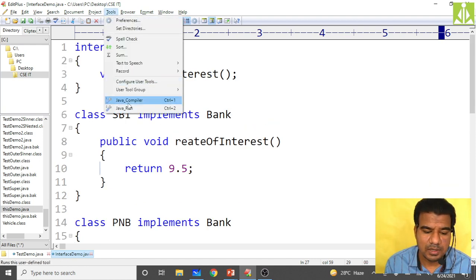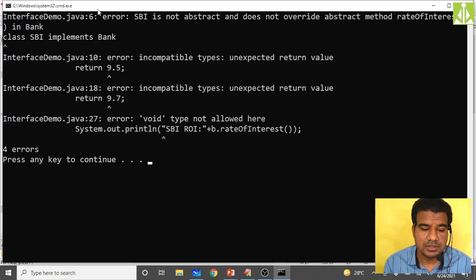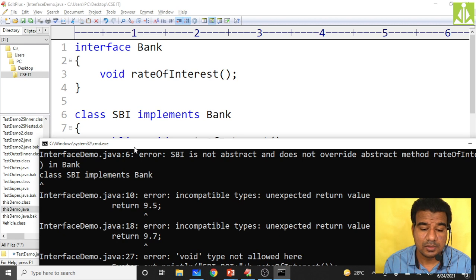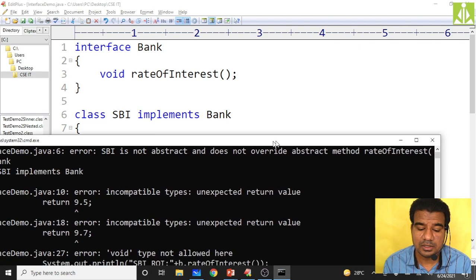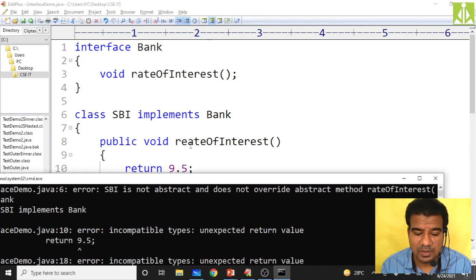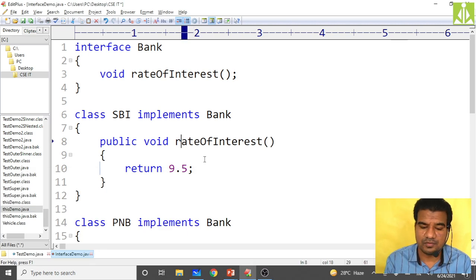Okay, once again you compile just to understand in which line we are getting the issue. Okay, in sixth line, class SBI is not abstract and does not override abstract method rate of interest. We are overriding now. Maybe the spelling mistake we are doing. Yes, see here, rate of interest spelling. Okay, so that mistake.